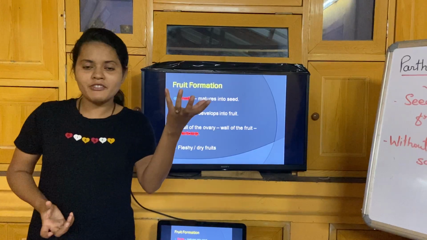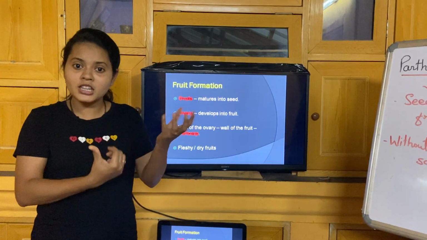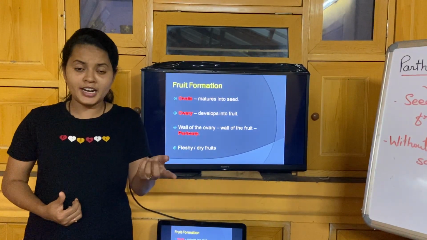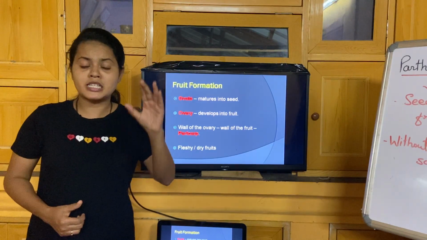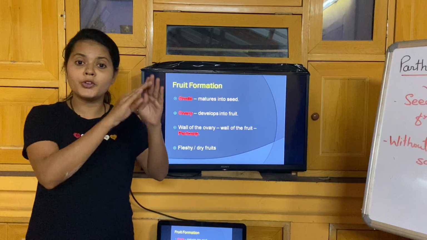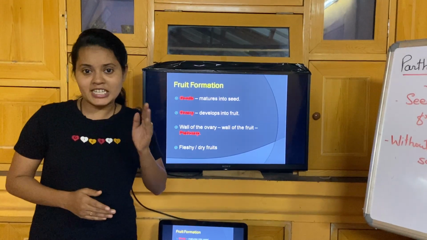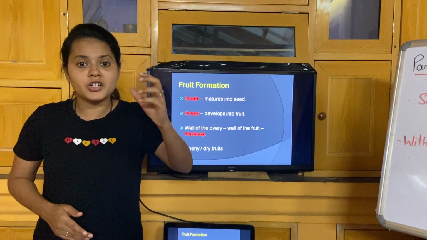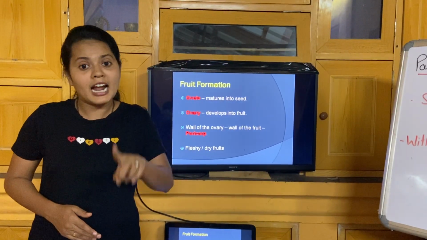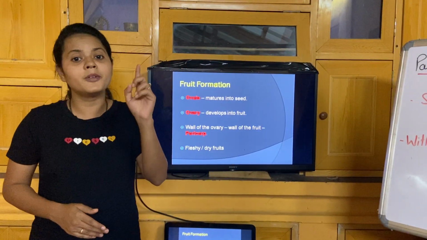Embryo development becomes the stimulus for seed formation. Imagine the seed has completely formed, that is, the ovule has transformed into a seed. Now once the seed is completely matured, that will become the stimulus for the fruit